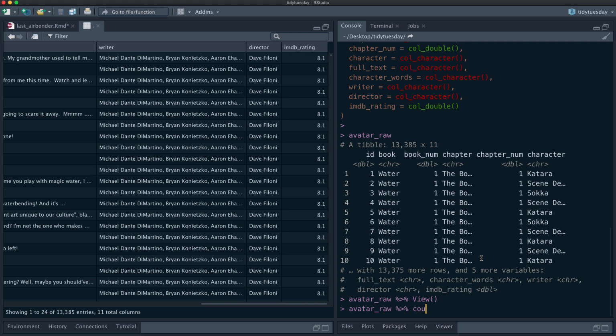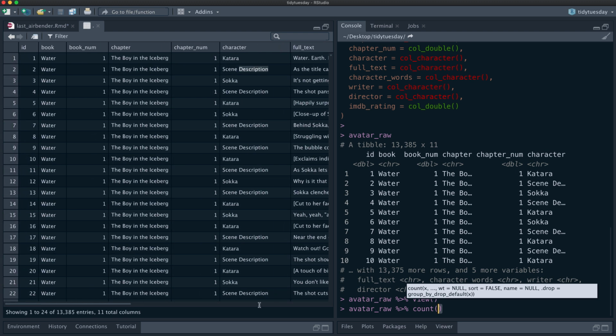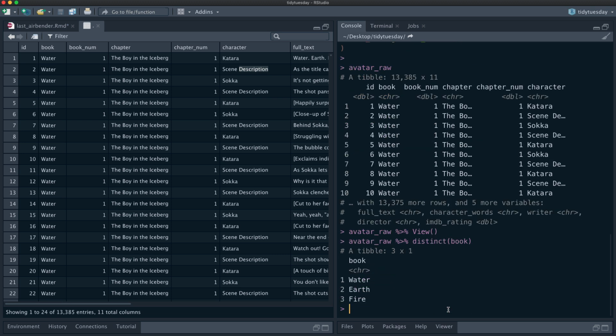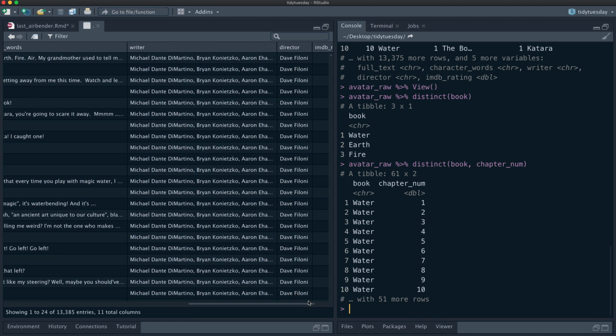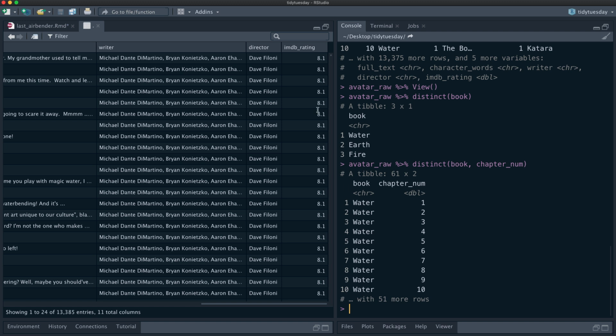The seasons are called books, and there are these three books: Water, Earth, and Fire. And then there are chapters, which are the episodes. There are 61 episodes, and that is what is linked up with the directors and the IMDb ratings.